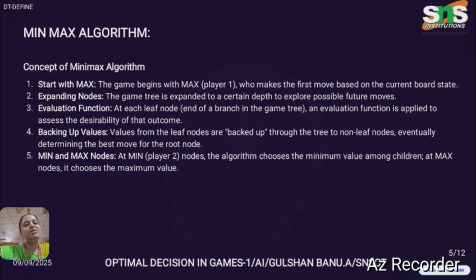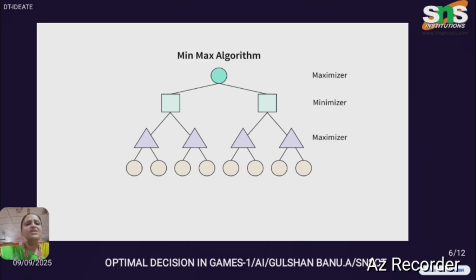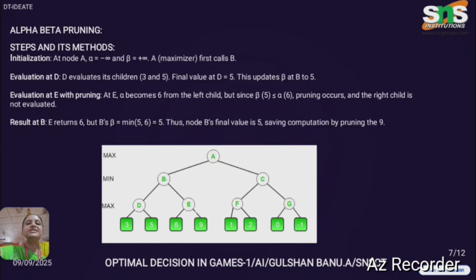The next thing is the min-max node. Starting will be the maximum node, then you will have the minimum node, then maximum, and the process goes on, and one among the children will be the terminal node. This is how the min-max diagram is. The first process will be the maximizer, next the minimizer, then the maximizer. The last value will be the terminal value. So this is alpha beta pruning. In alpha beta pruning, there are certain initializing values that you have to set: alpha will be minus infinity and beta will be plus infinity.